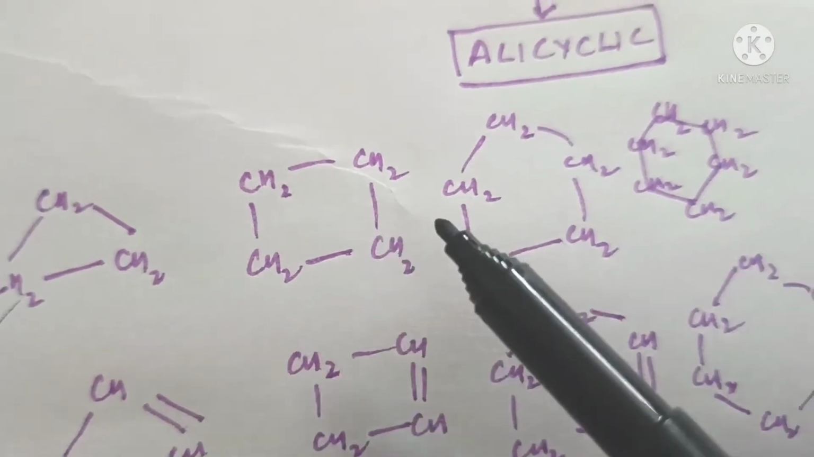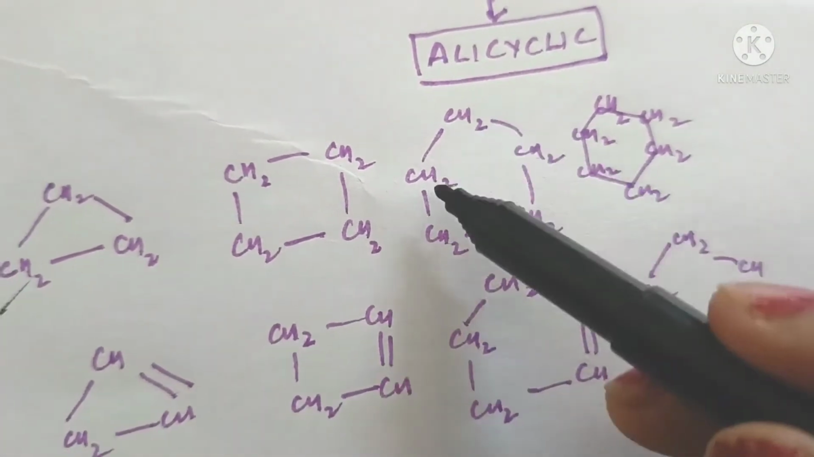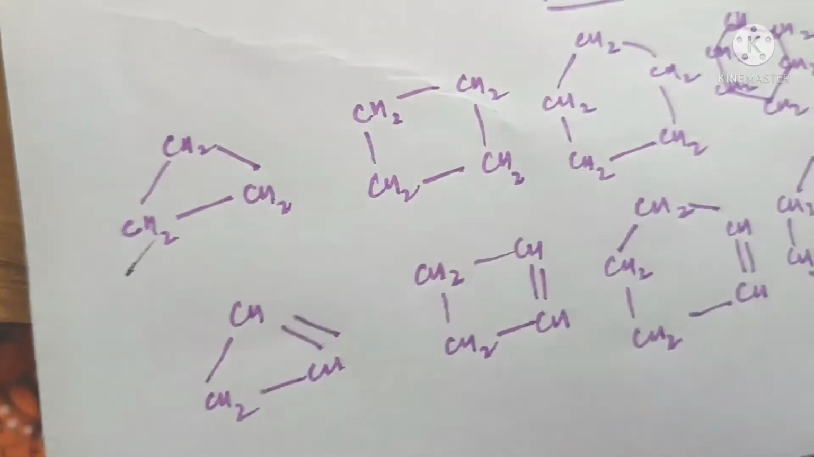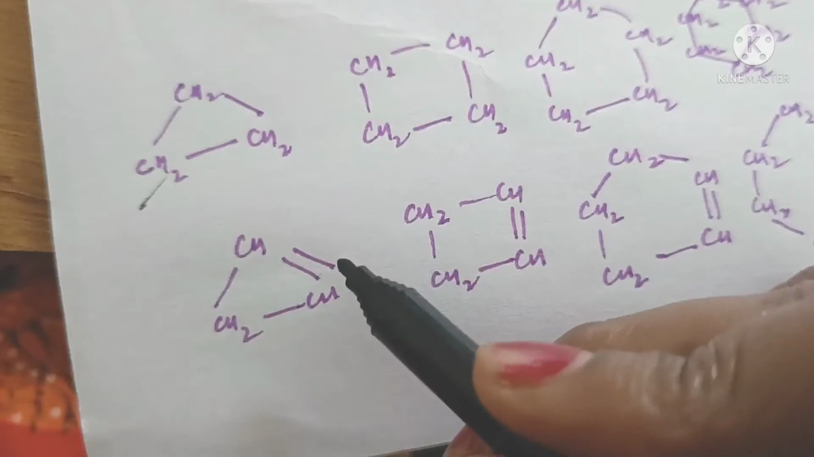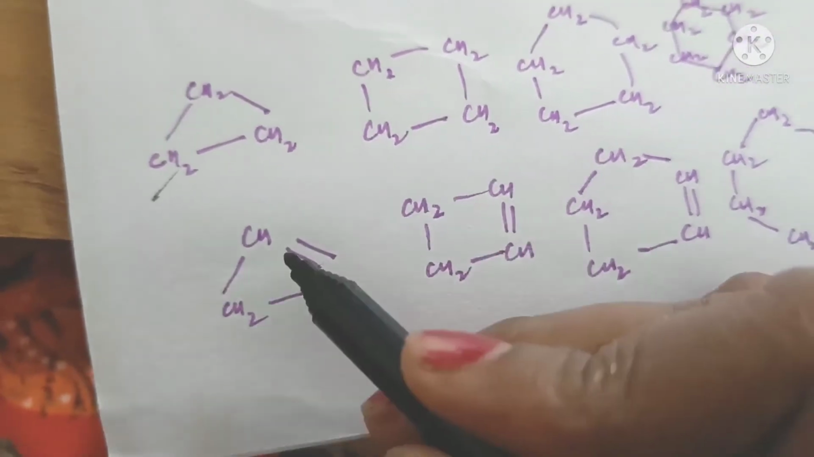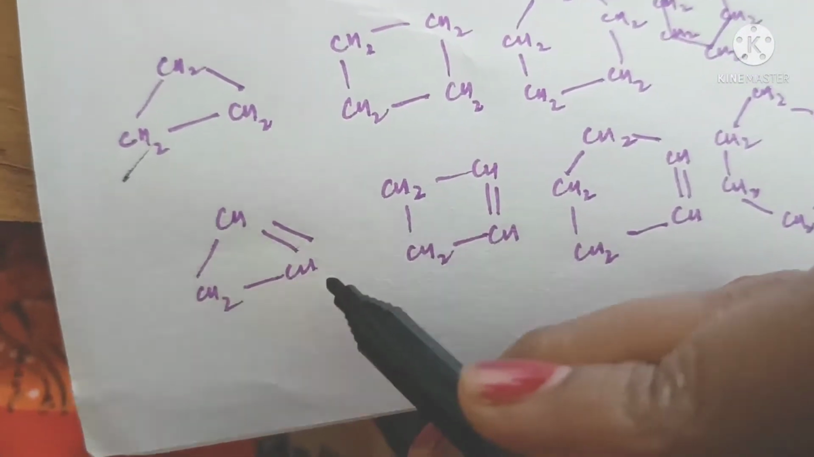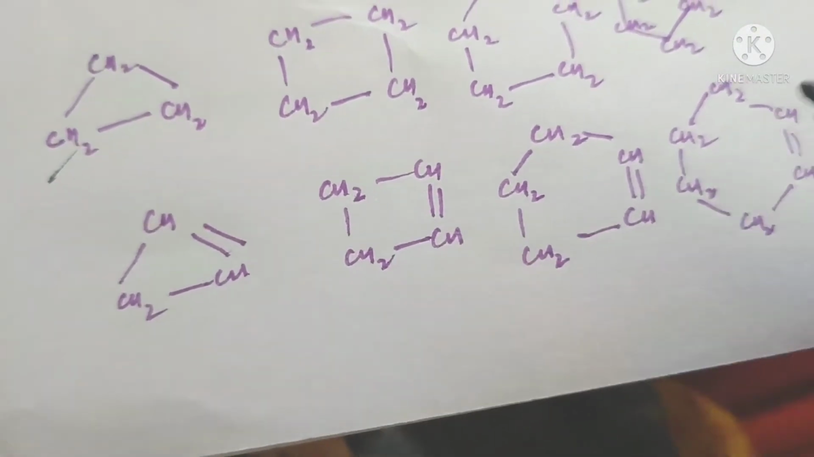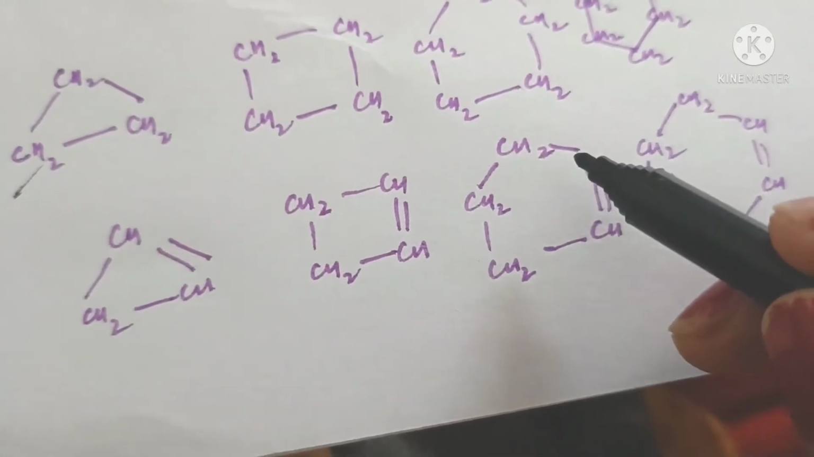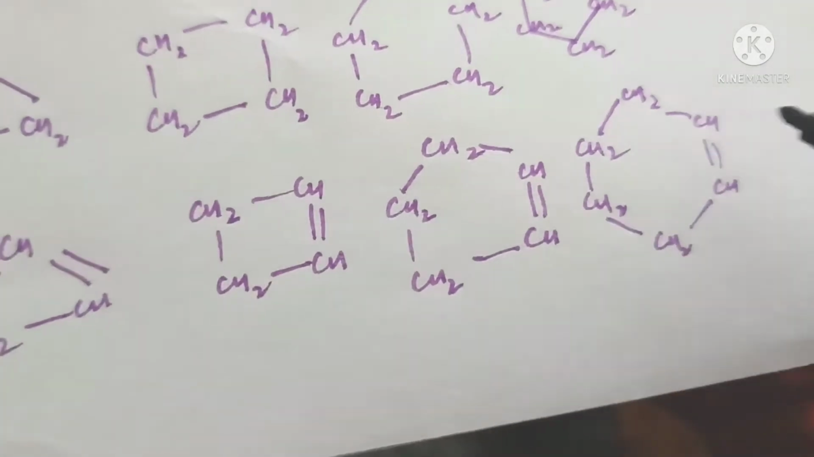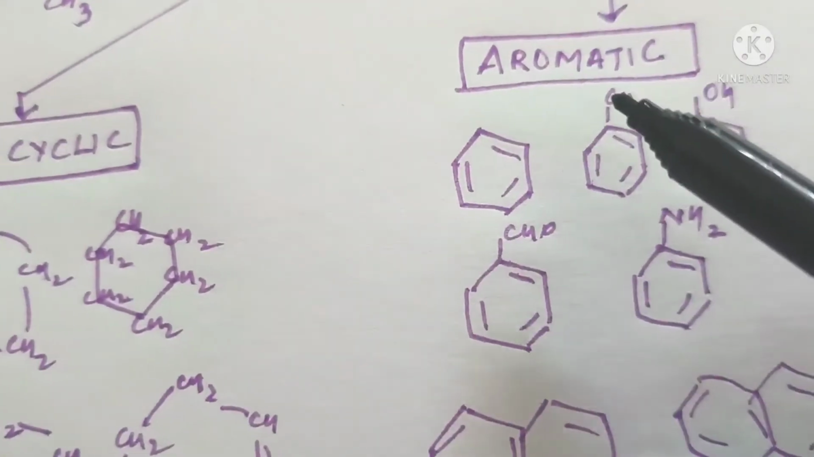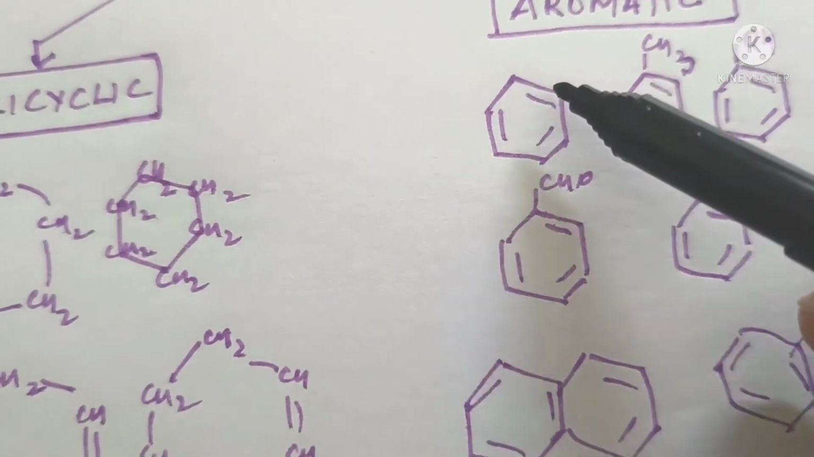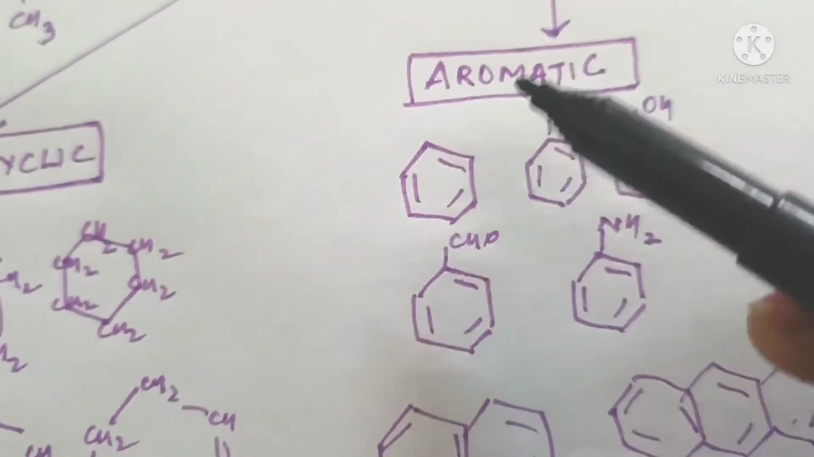This is cyclobutane. This compound is called cyclopentane, and this one is called cyclohexane. If there's a double bond, then the suffix ane will be replaced by ene, so this will be called cyclopropene. This compound of 4 carbons will be called cyclobutene. This will be called cyclopentene and cyclohexene.